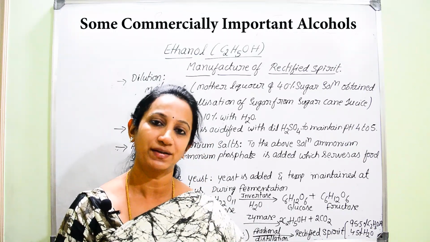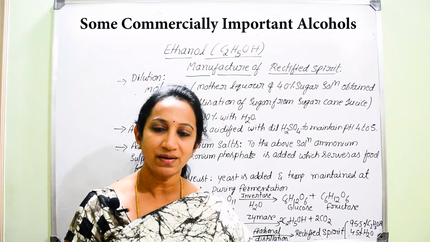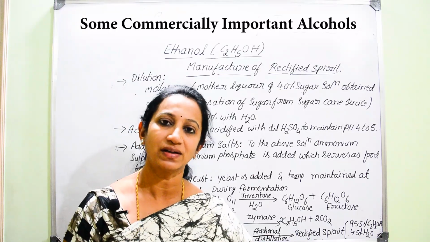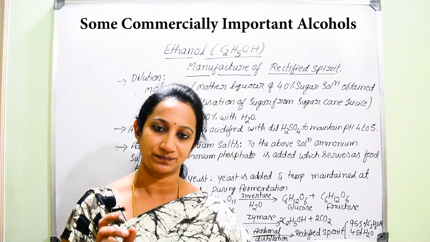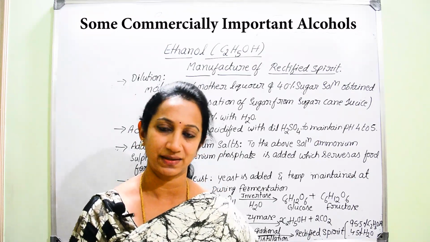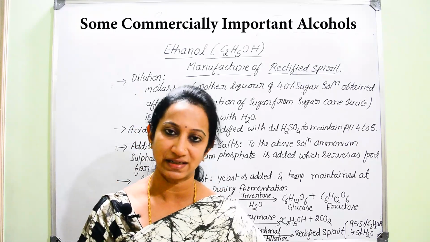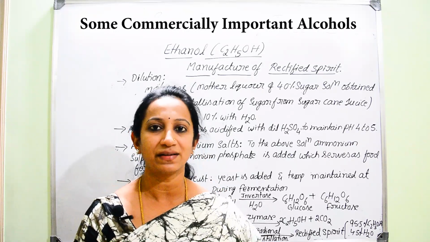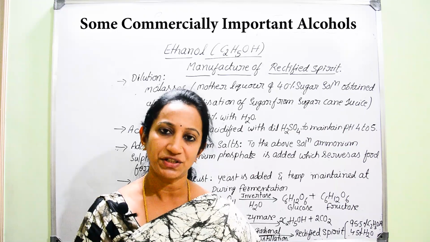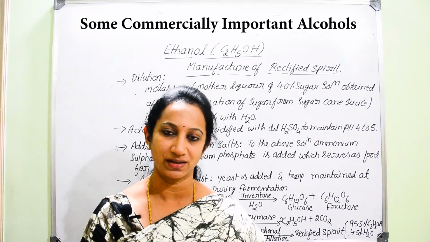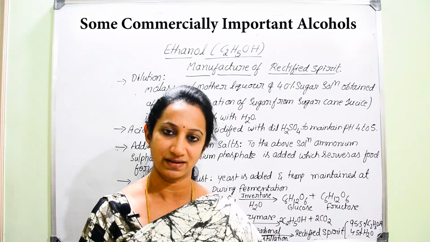Then what actually is mother liquor? Where do you get the mother liquor? During the manufacture of sugar, once you consider that particular step where the sugar will start crystallizing, in that final step, once all the sugar has crystallized, the remaining liquid after the crystallization of sugar is called mother liquor.